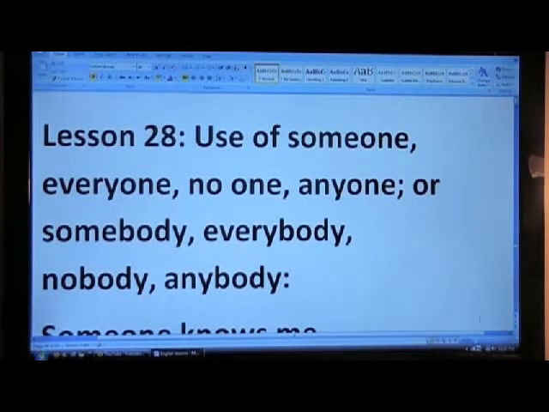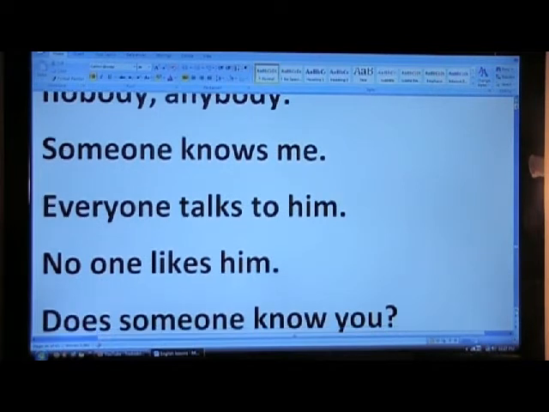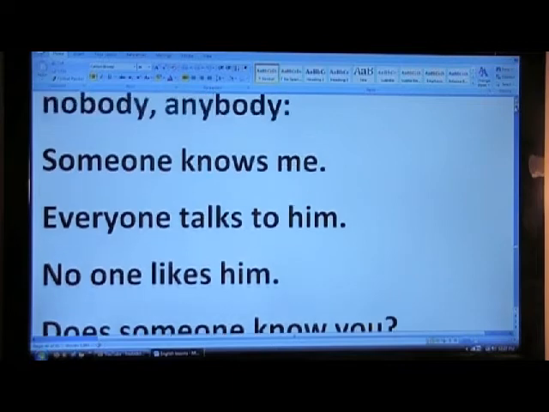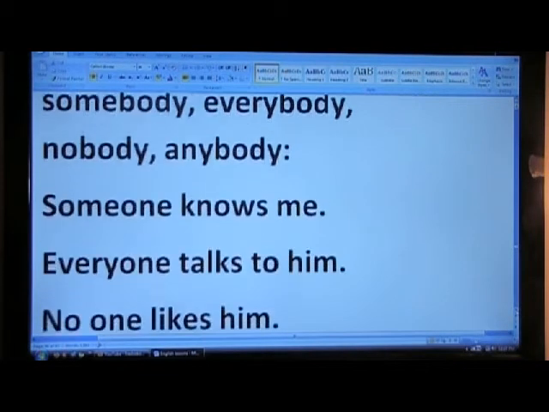Lesson 28. Use of someone, everyone, no one, anyone, or somebody, everybody, nobody, anybody in a sentence. Example, someone knows me. Note that all of these words that we mentioned, someone, no one, everyone, everybody, all of these words are third person singular.